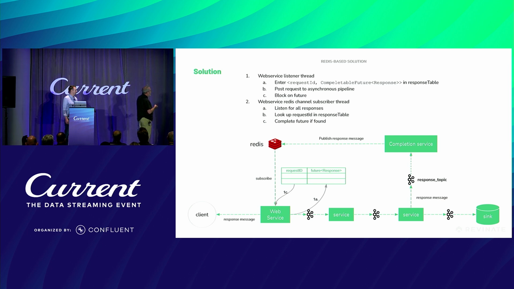Coming back to the web service now, we have another thread, which is a Redis thread that subscribes to that Redis channel. So now it is going to see every response that was published into that topic. For each response that it sees, it's going to look up to see if the request ID is in its table. And if it is, it'll go ahead and complete that future. By completing the future, it's unblocking the HTTP thread that was blocked on that future. And so now that HTTP thread can access the response from the future and return it to the client.